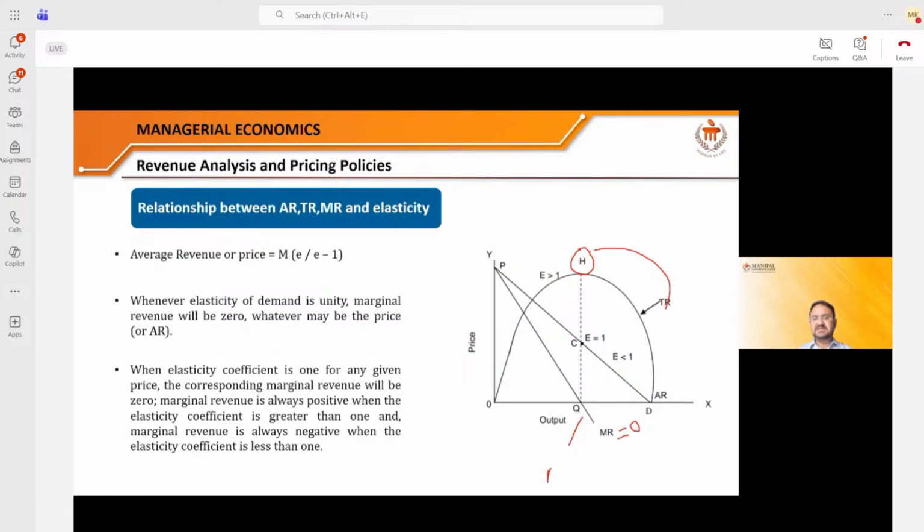And coincidentally, this point is also going through the center point at which the elasticity is equal to 1. So if I write 1 in this formula in place of elasticity, what do I get? I'll get 0, because 1 minus 1 is 0, and 1 divided by 0 is equal to 0. So you will get 0 here. So that means when